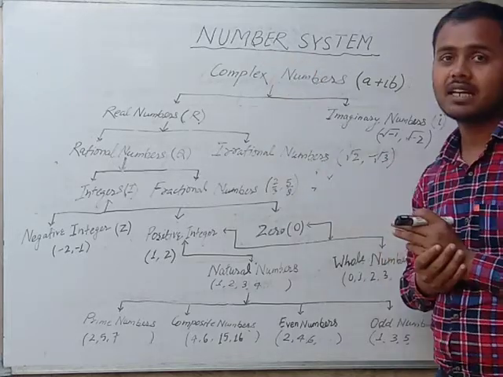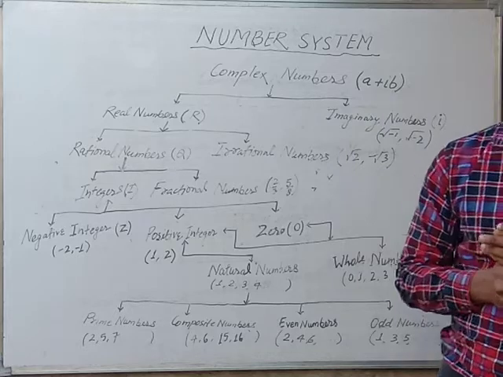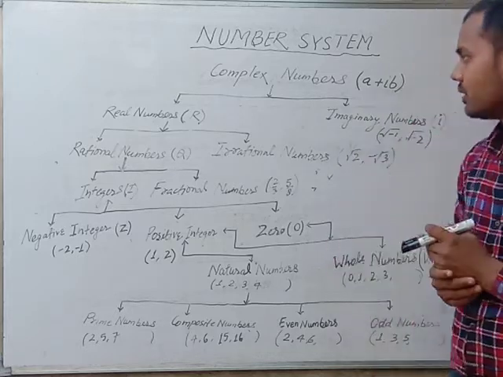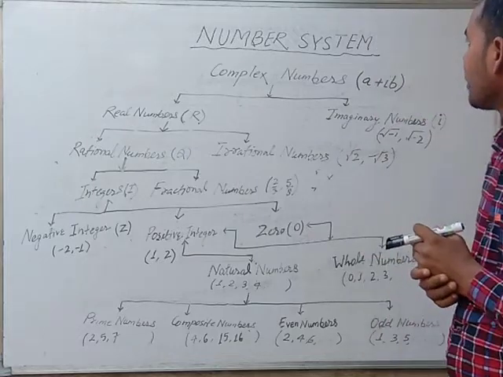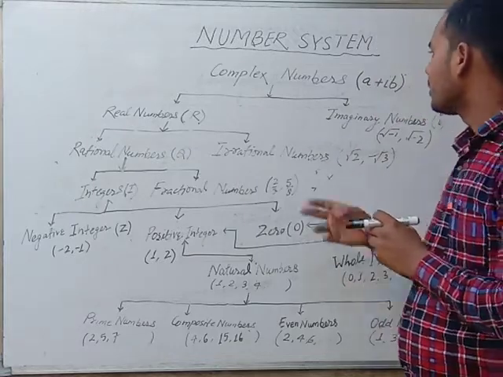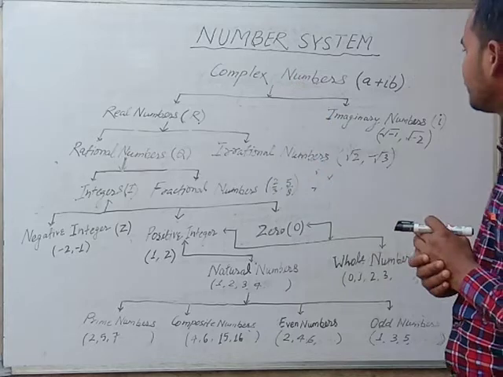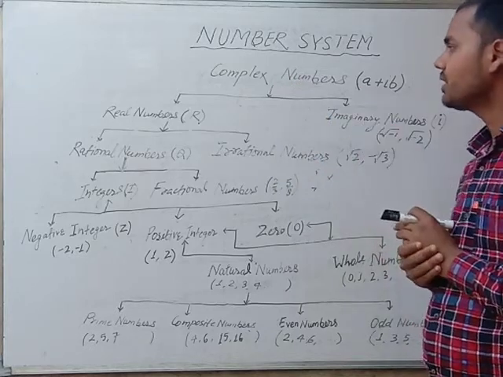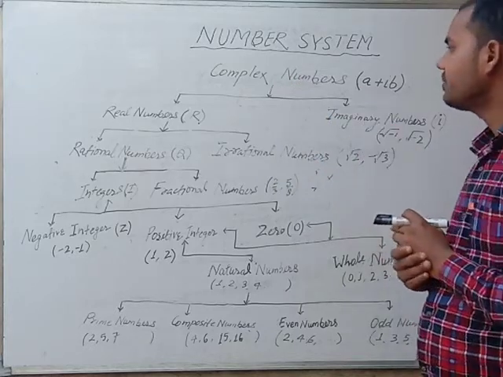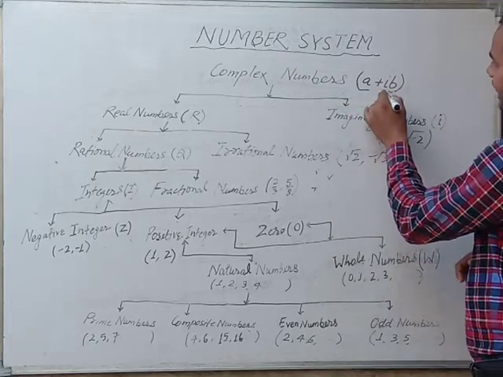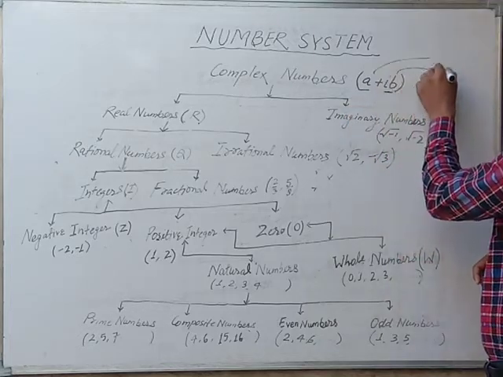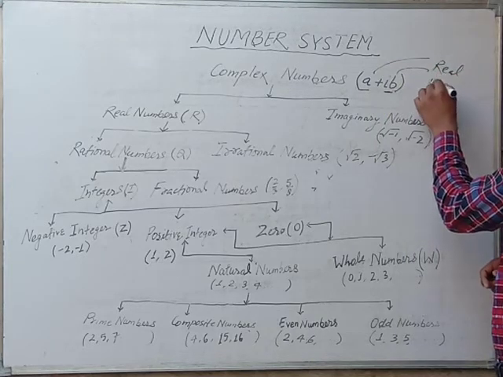The number system has many categories and many classifications of numbers. A complex number is the combination of real and imaginary numbers, where a and b are real numbers.